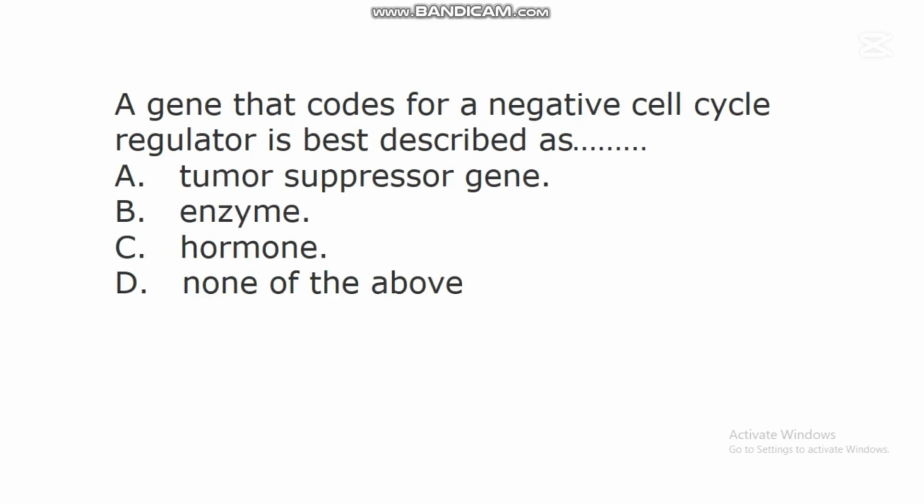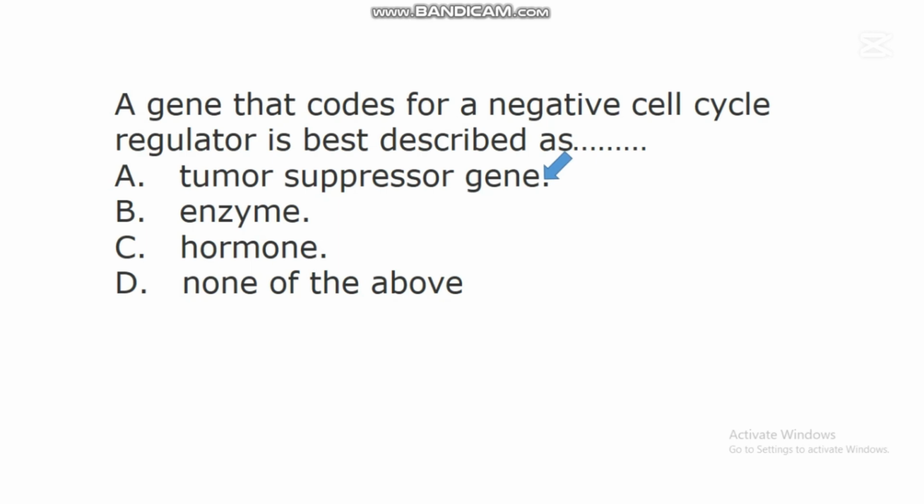The next question says, a gene that codes for a negative cell cycle regulator is best described as dash. A. Tumor suppressor gene, B. Enzyme, C. Hormone, D. None of the above. In this question, the correct answer is A, tumor suppressor gene.